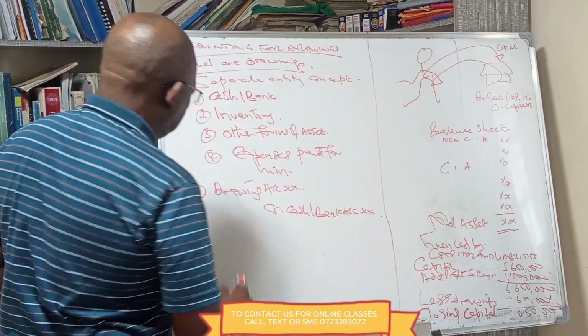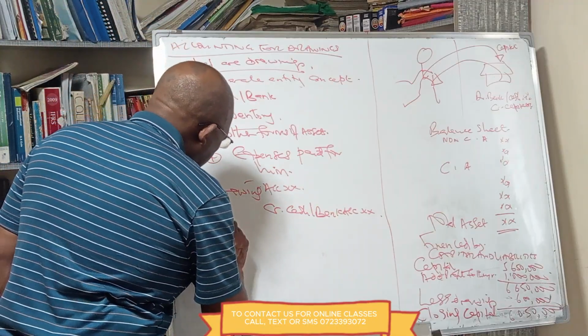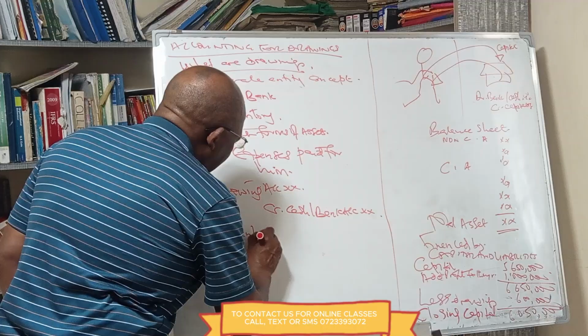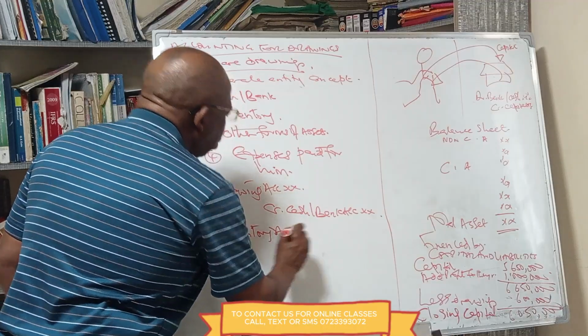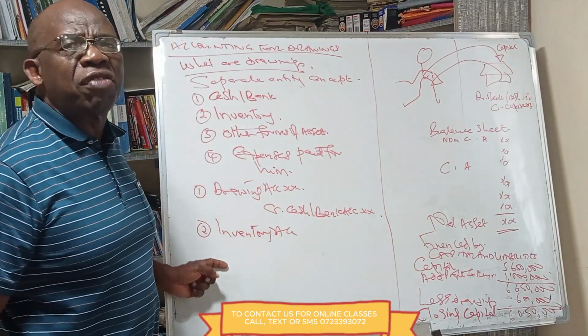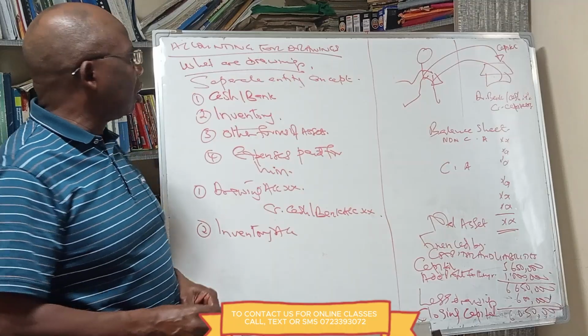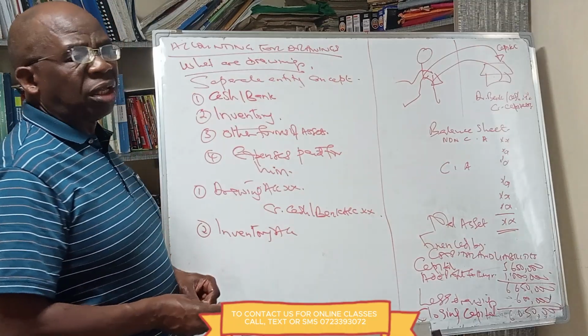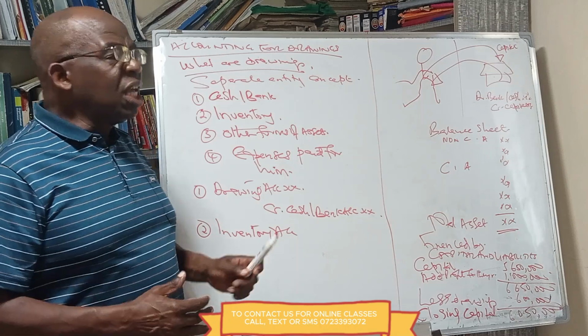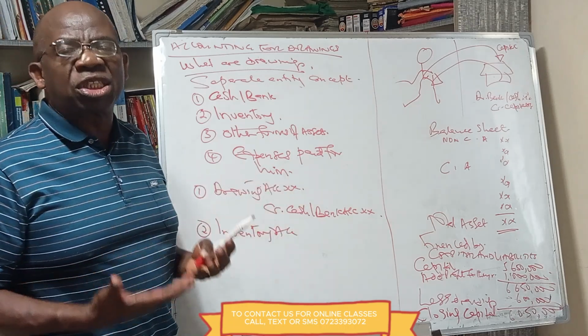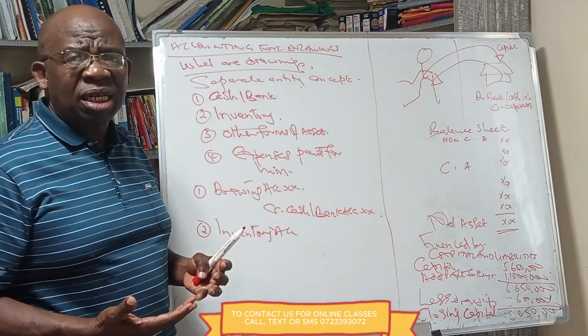Now, what about inventory? You need to be very careful about inventory, because we do not have an account called inventory. And we know that inventory came because we did a purchase.